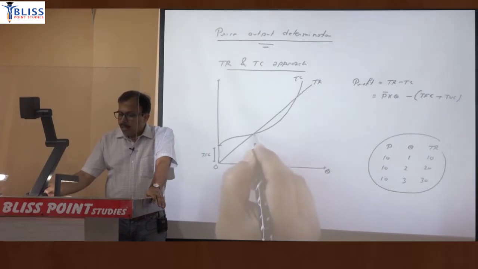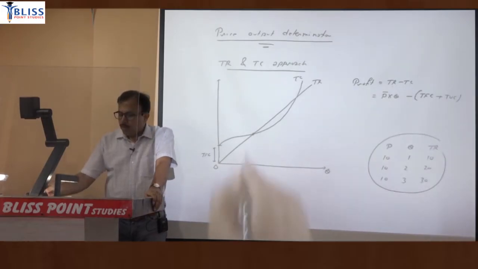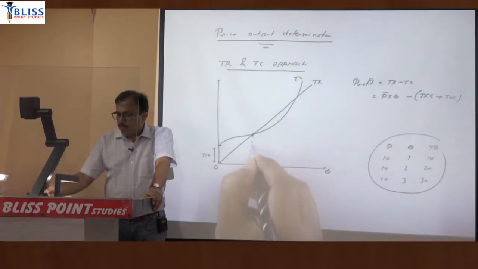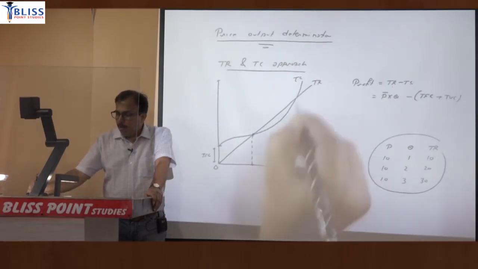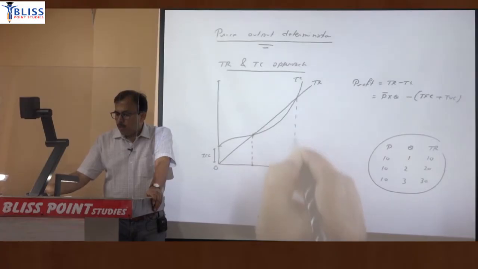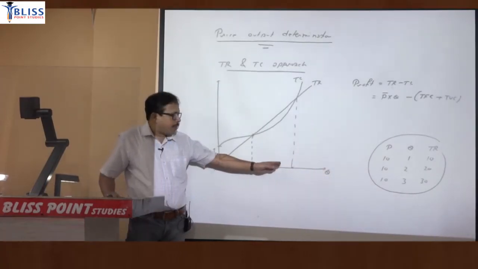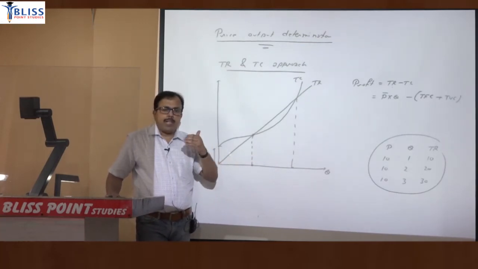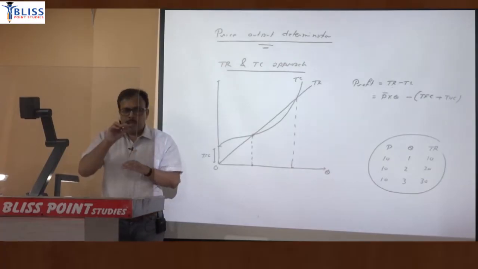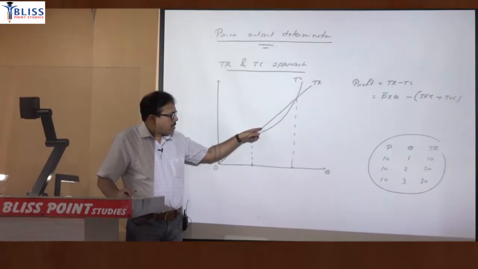Now the intersection of TC and TR. When TR is equal to TC, at the intersection they are equal. So the intersection of TC and TR will denote that profit is zero. So profit is zero here, and profit is zero here also. And profit is the gap between TR and TC. So gap means vertical gap here. If you mark this distance, it is in fact profit.